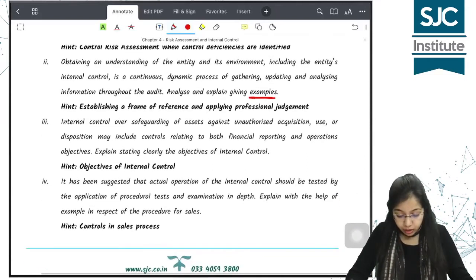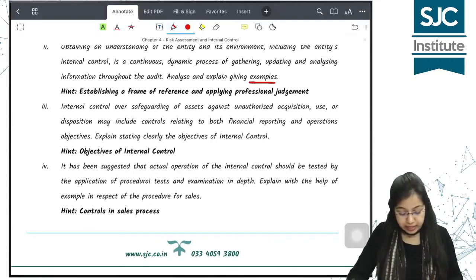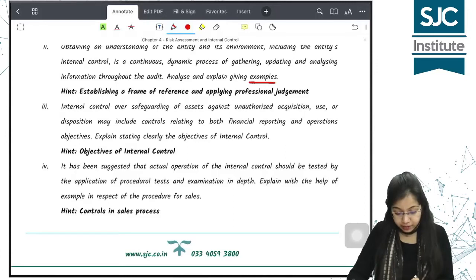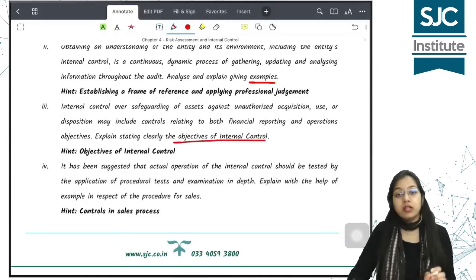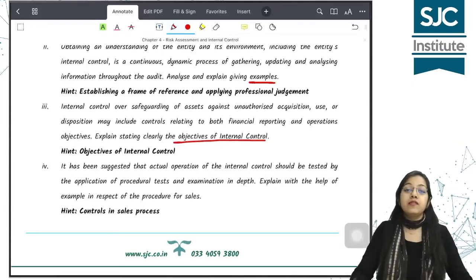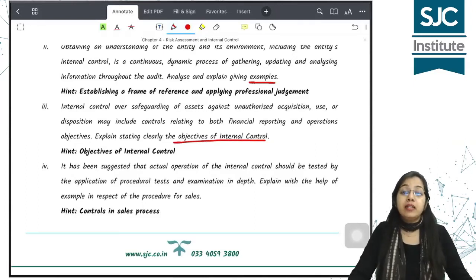नेक्स्ट क्वेश्चन देखो, internal control over safeguarding of assets against unauthorized acquisition, use or disposition may include controls relating to both financial reporting and operations objectives. Explain stating clearly the objectives of internal control. So objectives of internal control, if you remember, क्या थे? That all the transactions are recorded as per the approval of the proper authority.